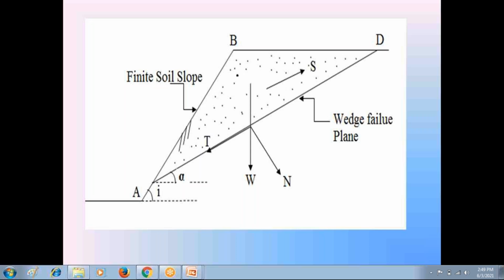Any doubts, students? Do you have any doubts regarding this stability analysis of finite soil slopes in wedge failure?